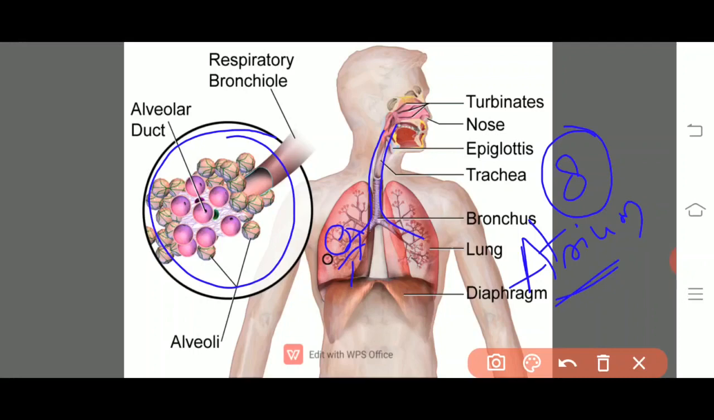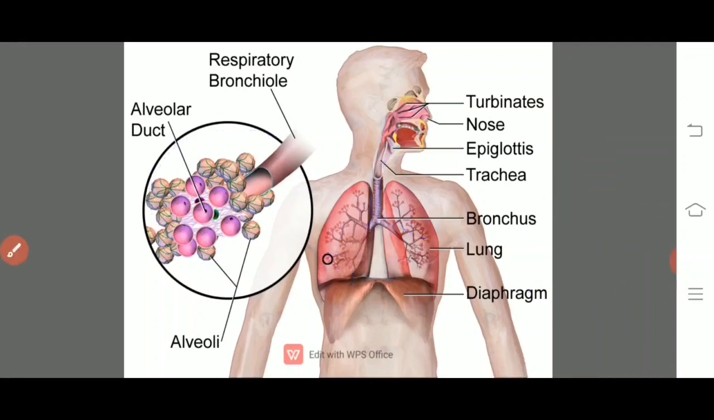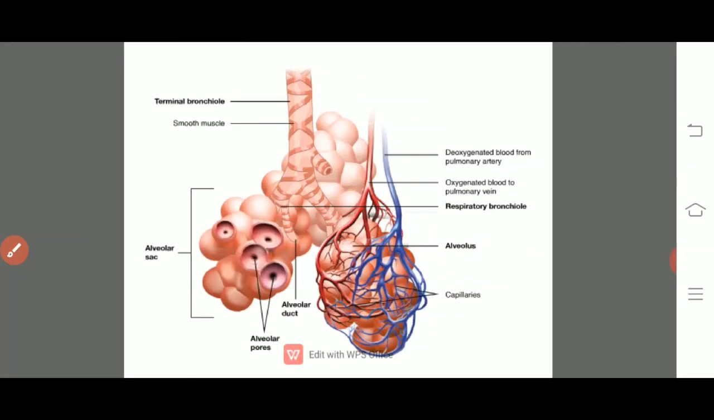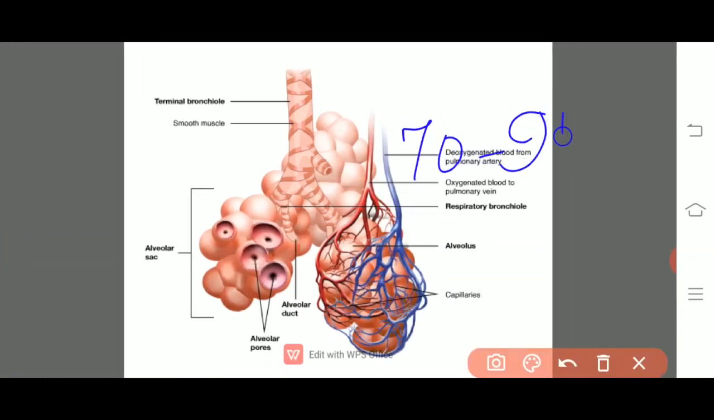Here there is a single unit, the atrium. And there are about 700 million alveoli in the lungs of human beings. If you arrange them side by side, they occupy about 70 to 90 square meters, which is almost equal to a tennis court.